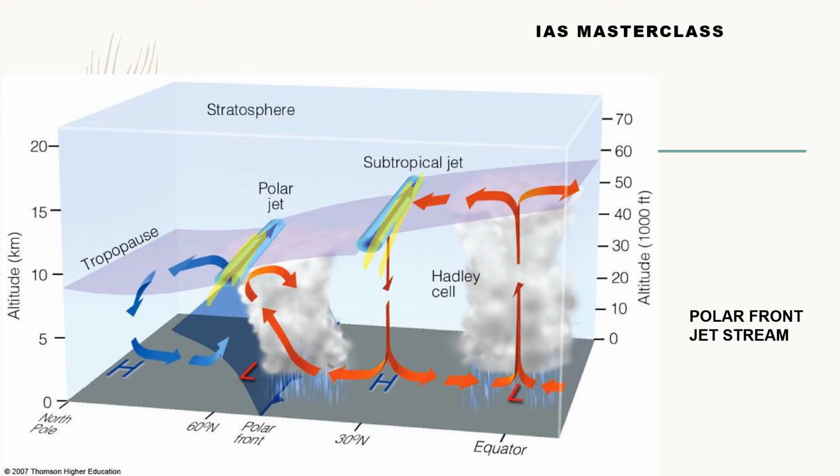The reason is that the tropopause is also higher. That means the convection currents are also stronger as we go towards the equator. You have a much bigger Hadley cell and a little lower Ferrel cell. There, at the convergence, you have the second jet stream, which is the subtropical jet stream.